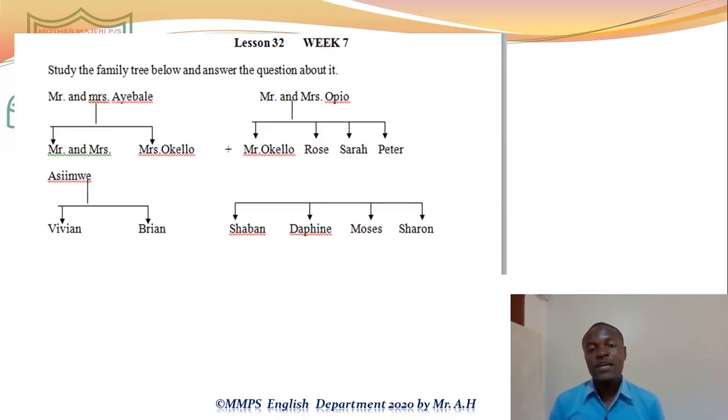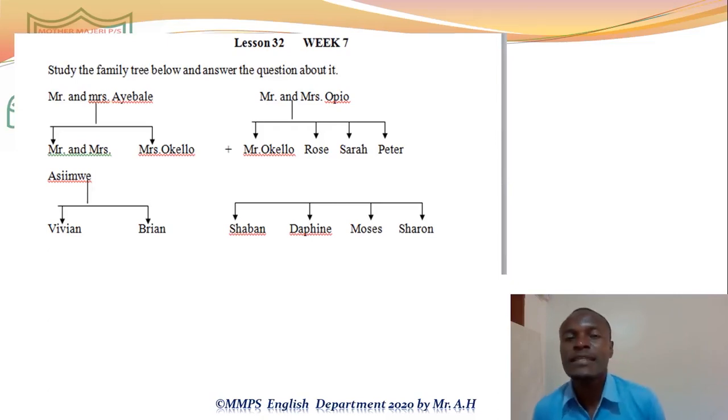Who is a nephew? A nephew is a son of your brother. What do you call a daughter of your brother? A daughter of your brother is called your niece. But clearly we can see that Moses is the nephew of Rose.